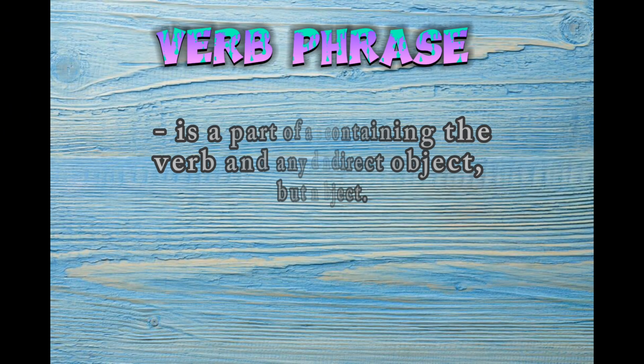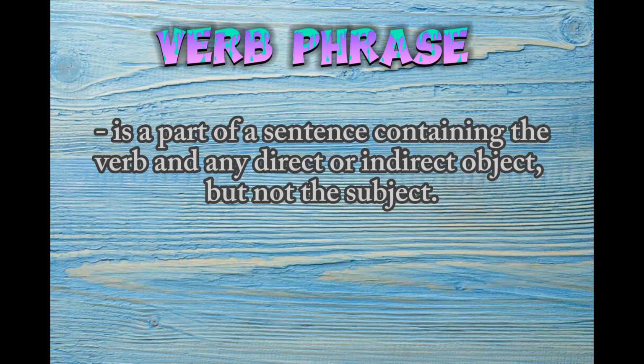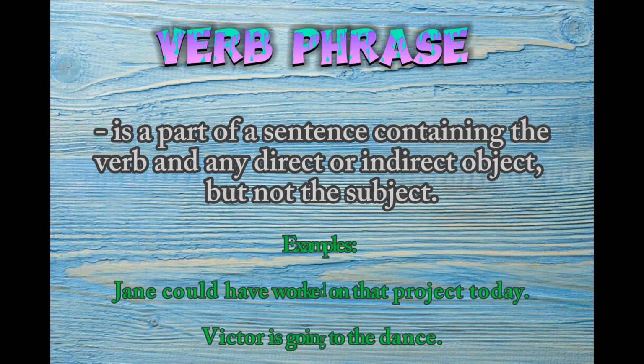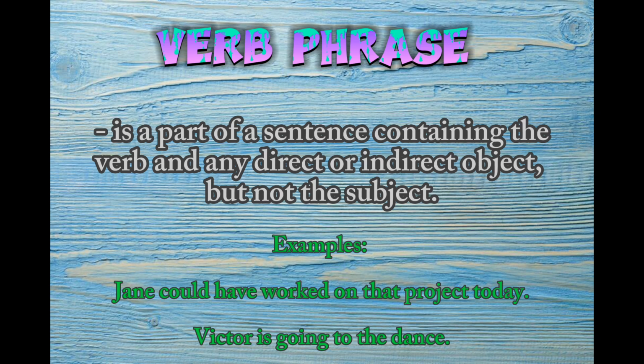So the second kind of phrase is a verb phrase. So a verb phrase is a part of a sentence containing the verb and any direct or indirect object, but not the subject. For example, Jane could have worked on that project today. So in this sentence, the verb phrase is could have worked.